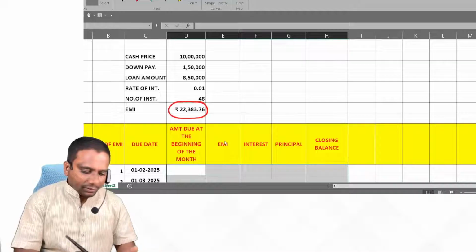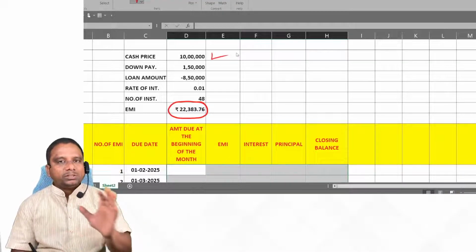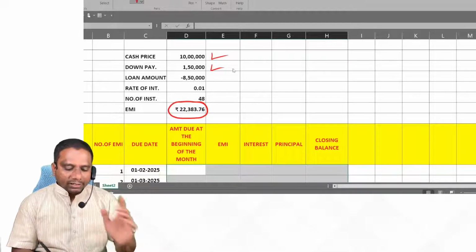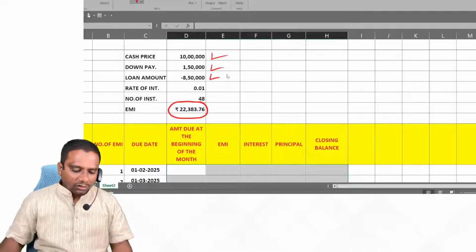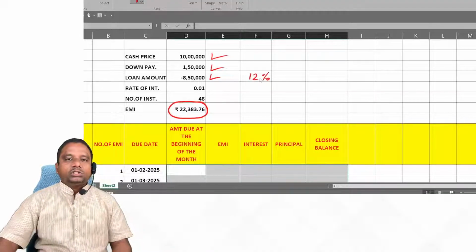Here the cash price of the asset is 10 lakhs. For example, the cash price of the asset is 10 lakhs. I am paying 1.5 lakh down payment. Next, what is the loan I am taking now? 8 lakh 50,000 is the loan amount. On that, let us say the interest is 12% per annum.